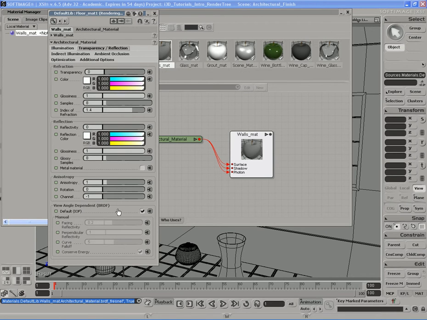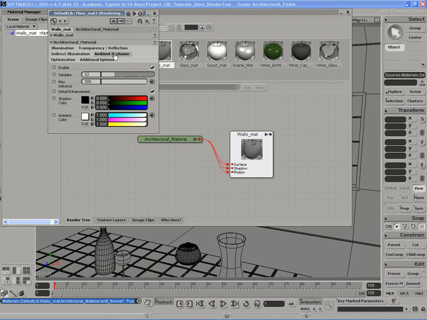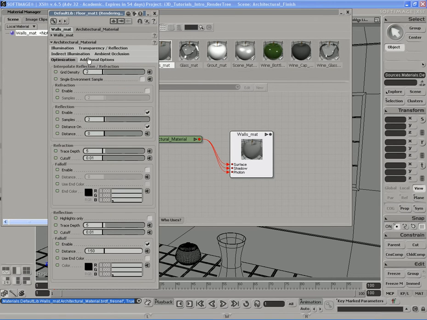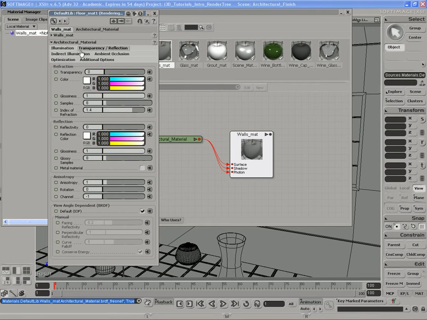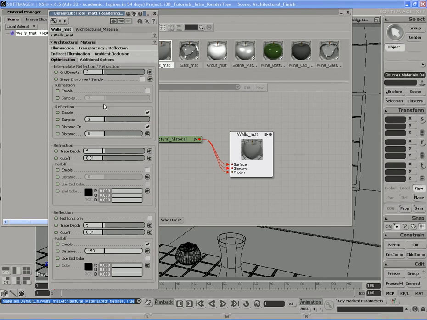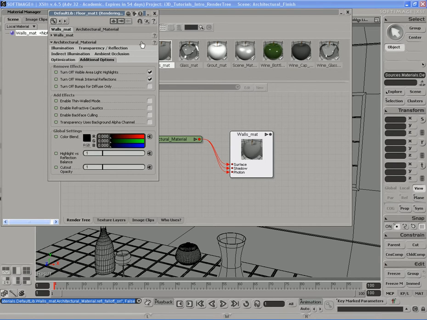Okay, let's turn on default IOF. We'll be fine. We wanted to conserve energy. Okay, ambient occlusion, we want ambient occlusion on. These are the settings from the floor material, so we're going to keep these settings. Okay, so this looks fine. Optimization, what kind of optimization do we have here? Transparency and reflection we have off. Optimization's coming over from the floor material. We don't need this because we're not having any type of reflections, so we'll turn all that stuff off. Additional options, we really don't have any additional options to tweak, so let's turn that off.